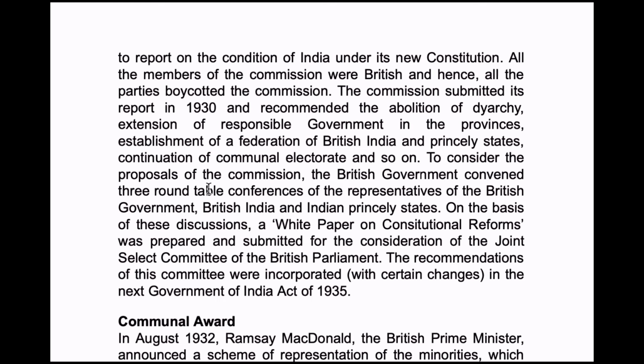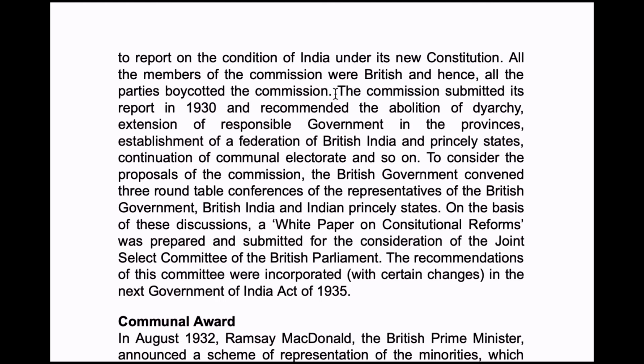So to consider the proposals of the commission, the British government convened 3 roundtable conferences of the representatives of the British government, British India and the Princely States. So on the basis of these discussions, a white paper on constitutional reforms was prepared and submitted for the consideration of the Joint Select Committee of the British Parliament. The recommendations of this committee were incorporated in the next Government of India Act 1935.